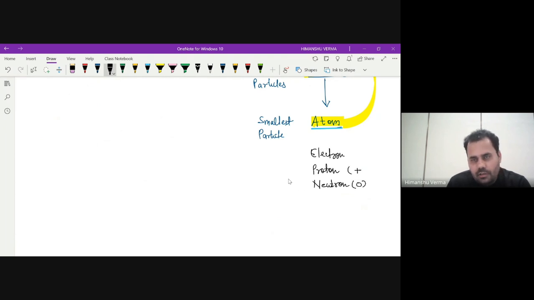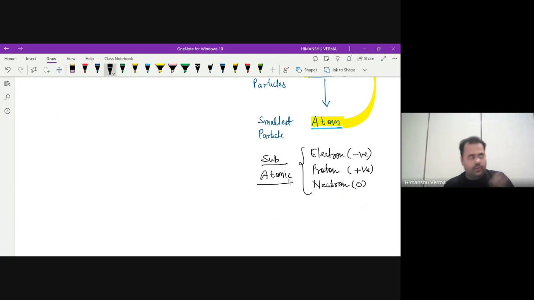Proton is positively charged, and electrons are negatively charged. These are all known as subatomic particles because they are found inside the atom. You will not find them independently; they exist in an atom. You cannot say there is one electron that exists independently. Wherever you find an electron, it is inside an atom, or it is being transferred from one atom to another. Transfer of electrons happens, but electrons do not exist independently. This is the basic definition of an electron.